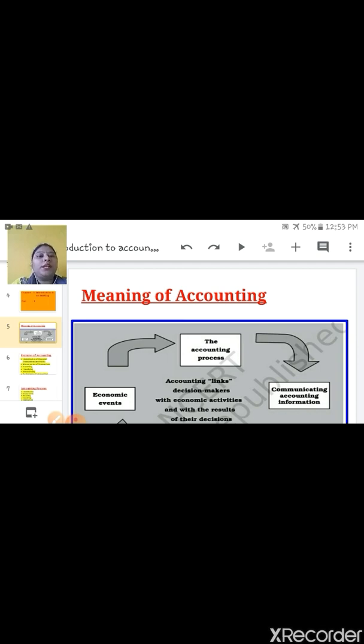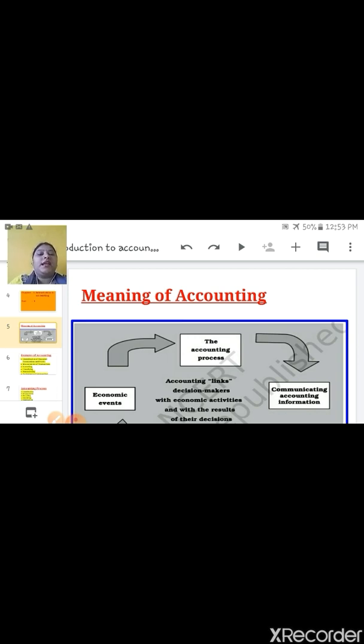Now who are users? Accounting users means those persons who want accounting information about the business. They are internal as well as external also. Now, who are internal users?